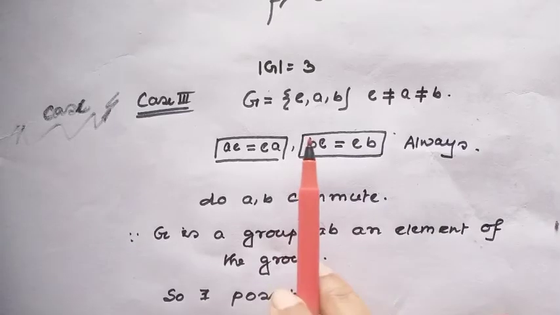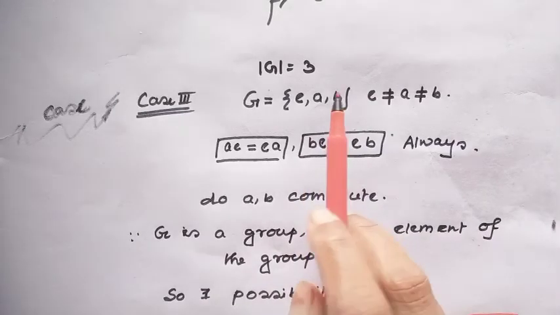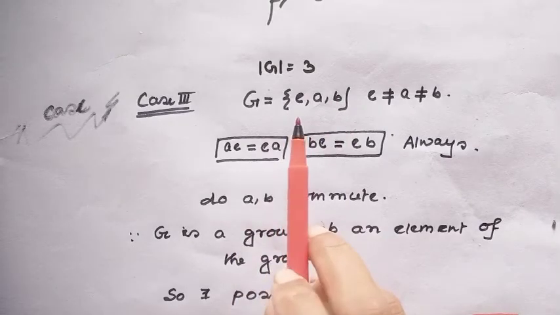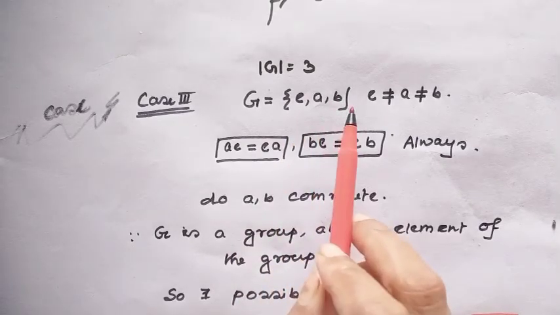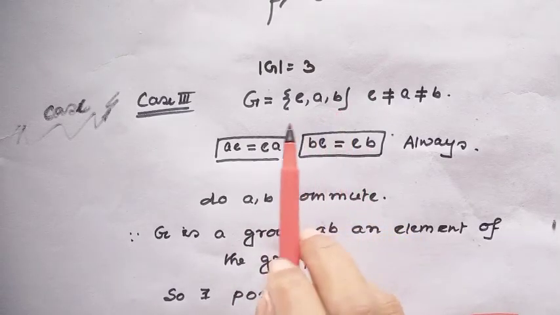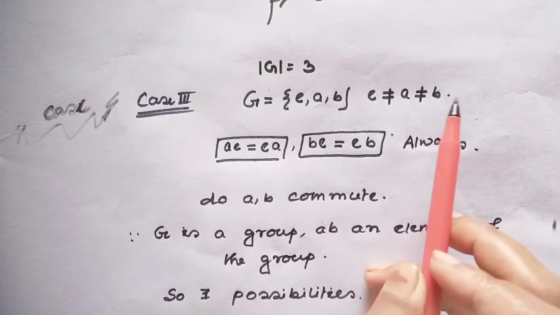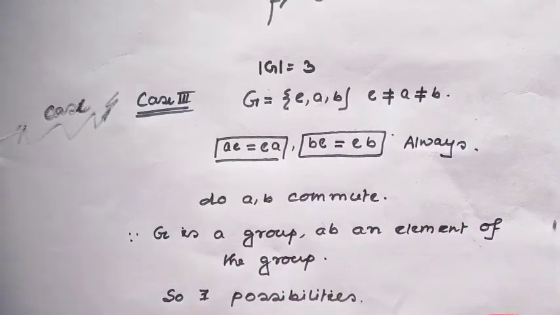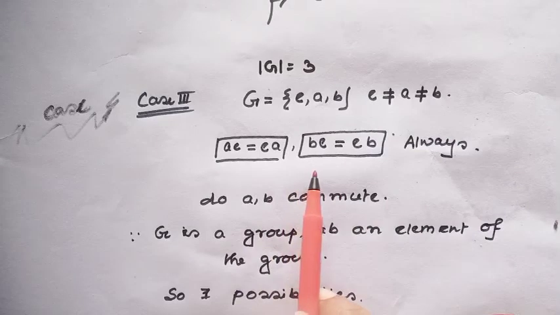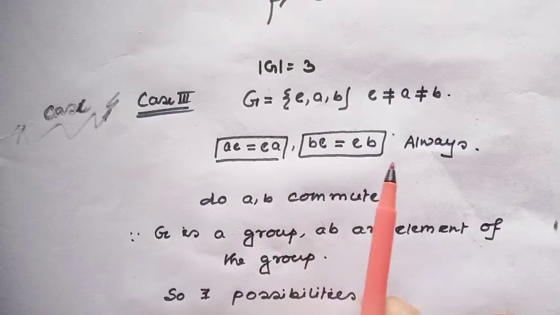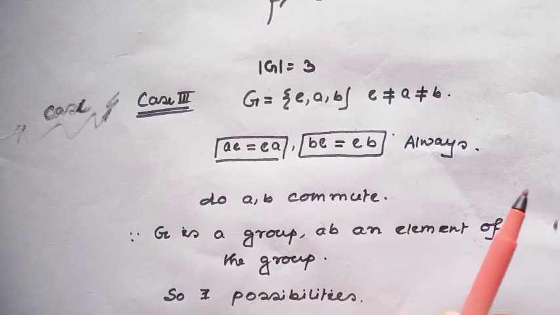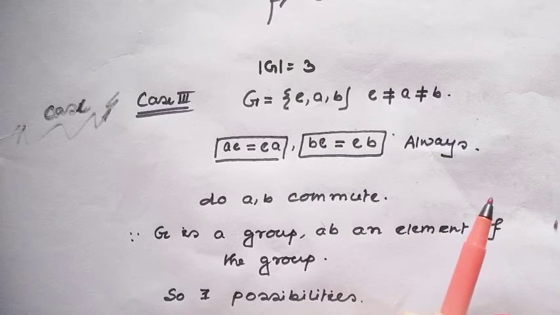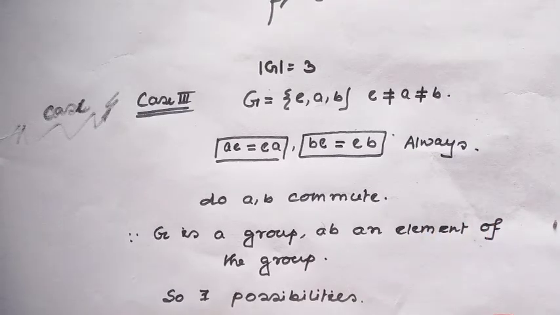Then AE always equals EA, because every element of a group always commutes with the identity element. Now consider the order of G equal to 3. That means G contains 3 elements E, A, B, where these 3 elements are mutually distinct, and AE equals EA and BE equals EB are always true. Now my question: do A and B commute?